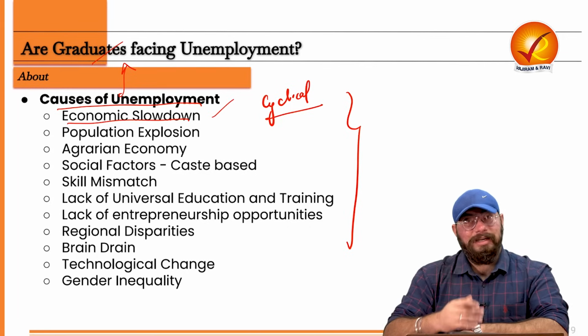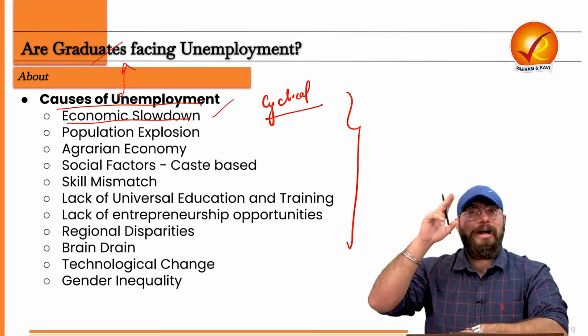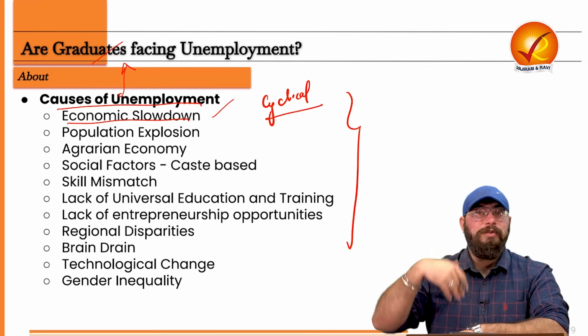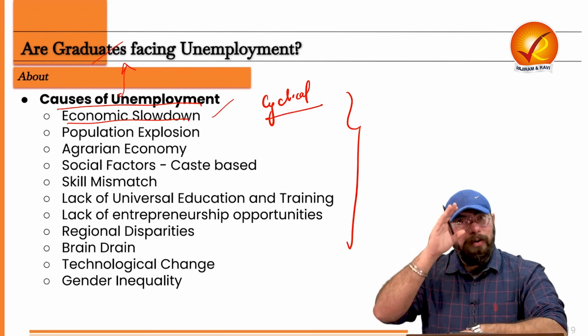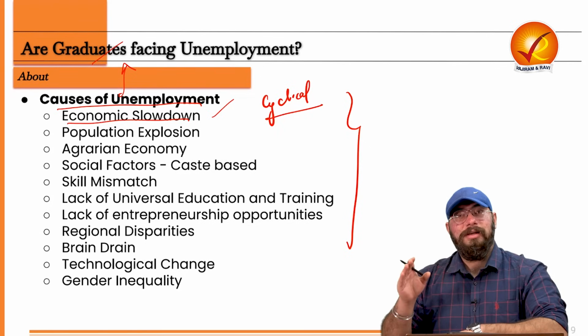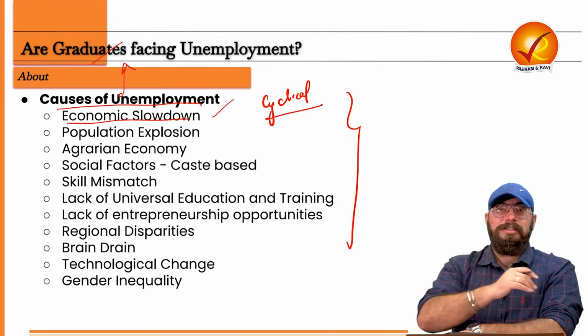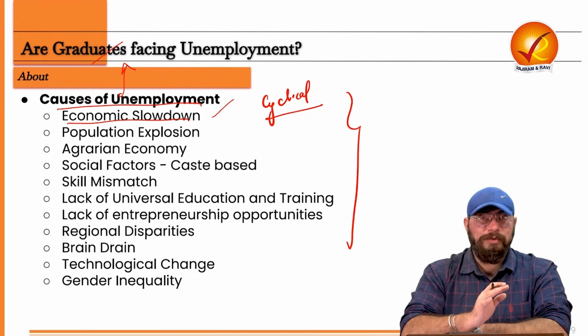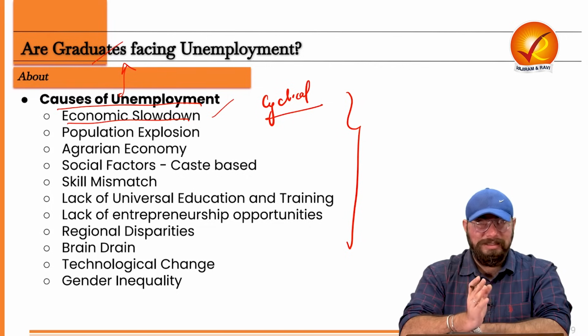So whenever the business cycle is growing higher, more and more people would be employed. But whenever the business cycle goes down, whenever the economic activities slow down, there will be mass layoffs. You must be hearing news that some particular company laid off 12,000 employees, Google laying off a lot of employees, Meta laying off a lot of employees, Tesla laying off a lot of employees, right?